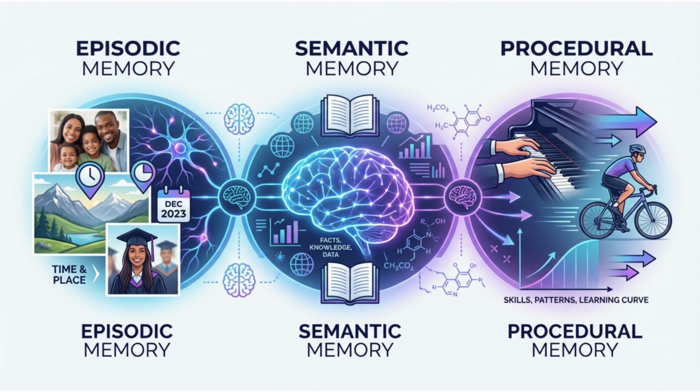Human memory isn't a single system, it's at least 3. Episodic memory stores what happened to you and when. Semantic memory stores facts and knowledge about the world. Procedural memory stores how to do things, skills, and patterns you've learned. The most sophisticated agent memory architectures mirror this cognitive model.